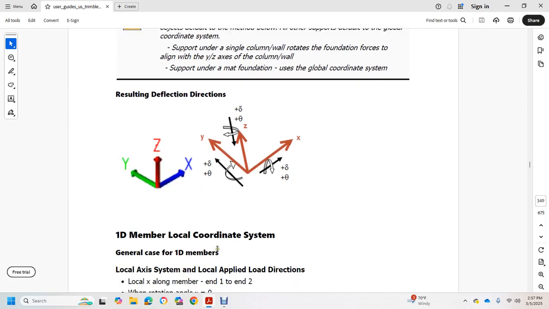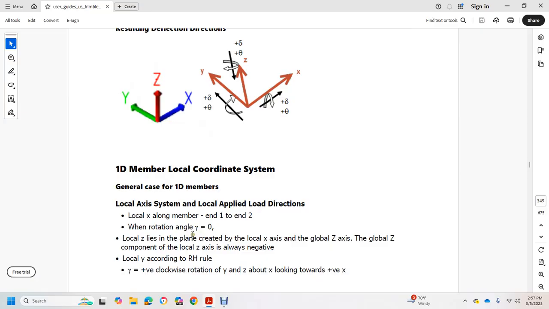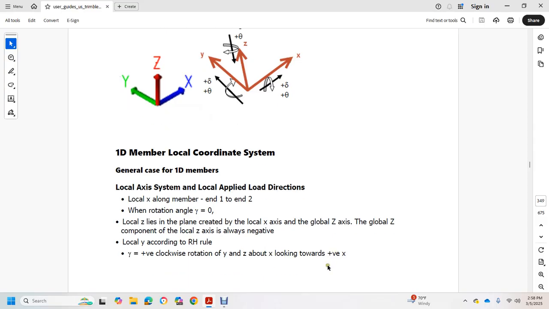1D member local coordinate system, general case: local axis system, local applied load direction. Local X runs along the member from N1 to N2, with rotation angle 0. The local Z is created from the local X axis and the global Z axis; the global Z component of local Z is always negative. Local Y follows the right-hand rule: positive vector clockwise rotation of Y and Z about X, looking towards positive vector X.